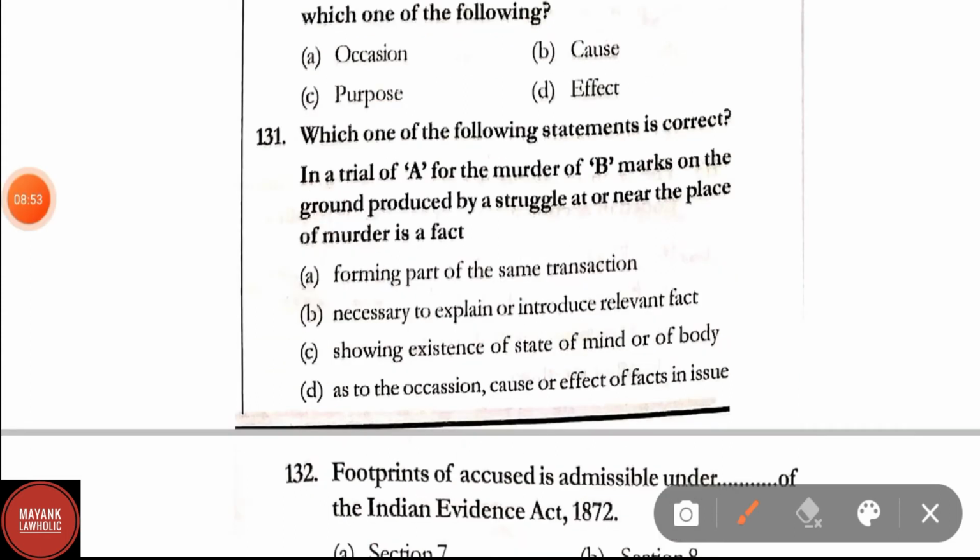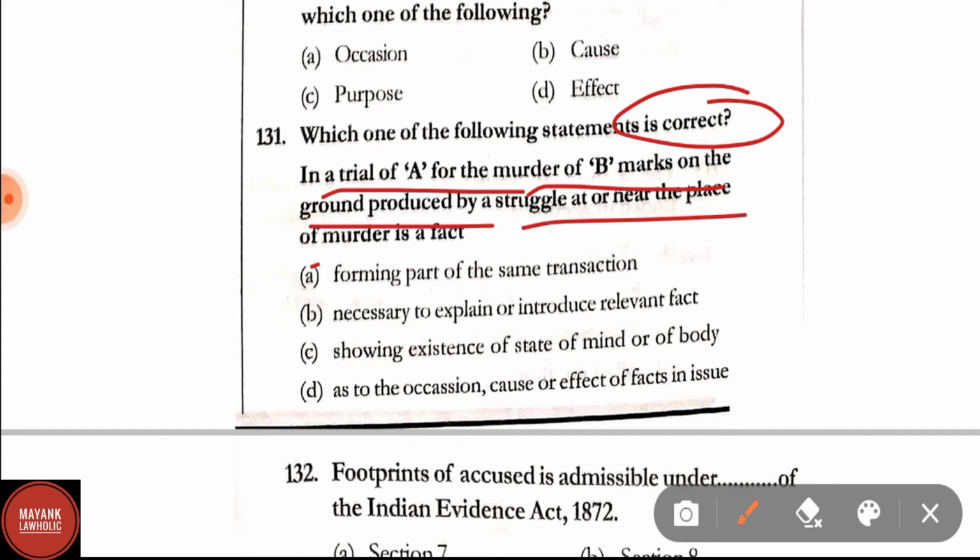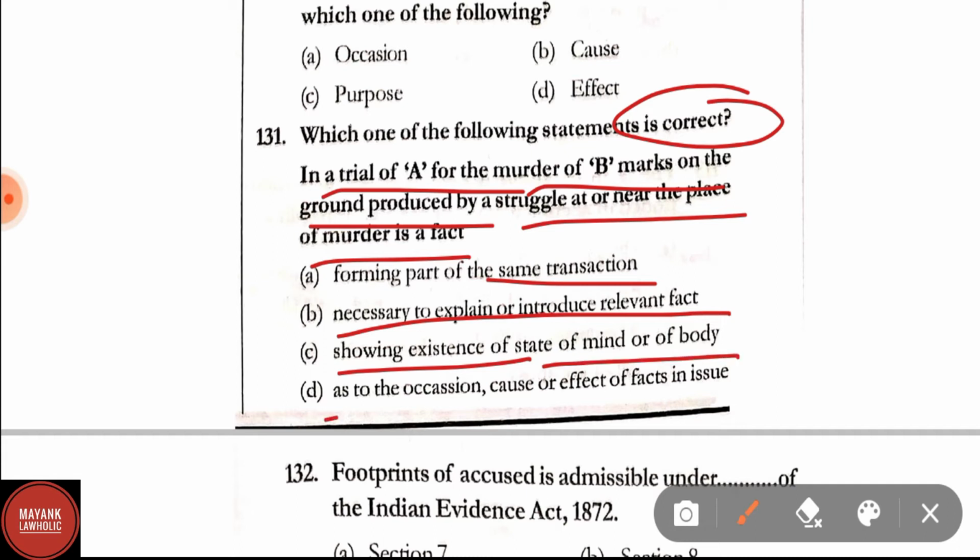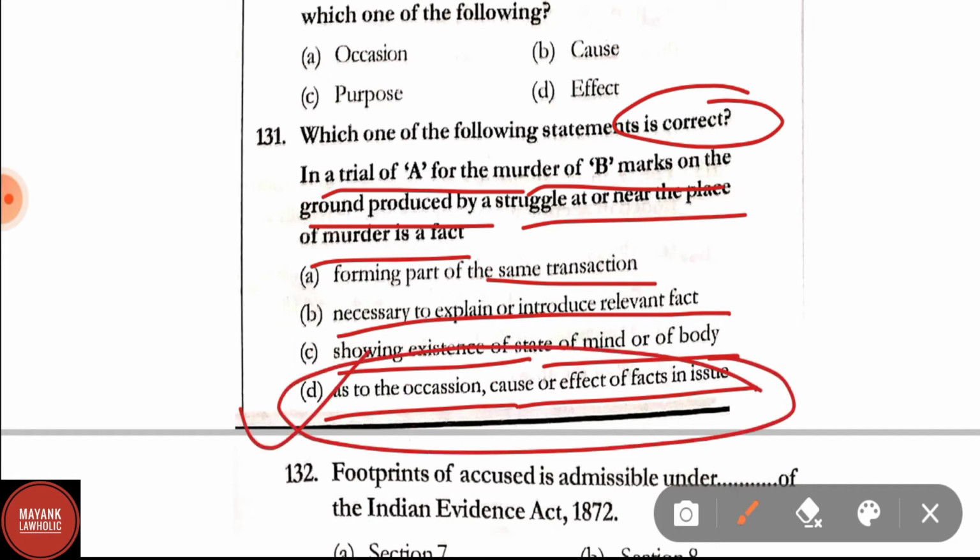Question number 131. Which one of the following statement is correct? In a trial of A for the murder of B, marks on the ground produced by a struggle at or near the place of a murder is a fact. Option A, forming part of the same transaction. Option B, necessary to explain or introduce relevant fact. Option C, showing existence of a state of mind or of body. Option D, as to the occasion, cause or effect of fact and issue. Here correct answer is option D, as to the occasion, cause or effect of fact and issue.